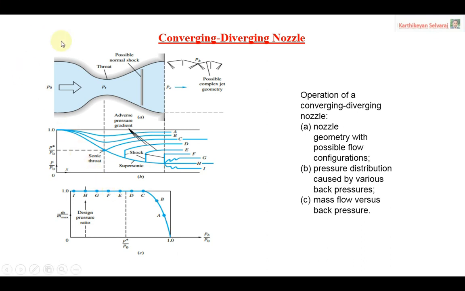So by placing a normal shock, we get the chances of that PB value. That is why we are placing the normal shock in so many places. Exactly, you can see in the F curve, we need to locate a single normal shock exactly at the exit condition to get the same back pressure, that is the same as your H condition.